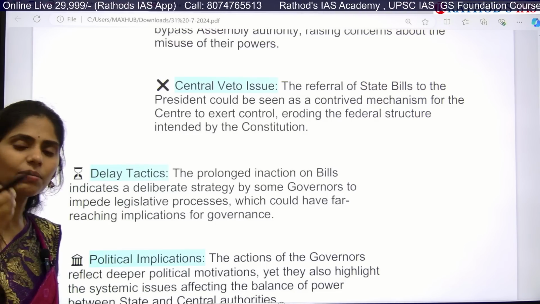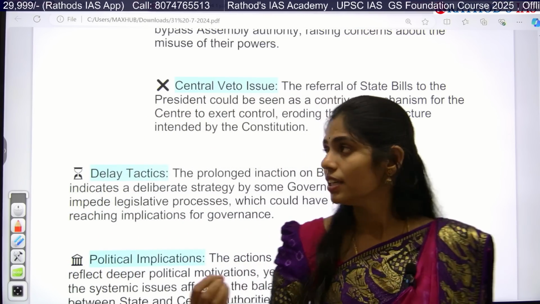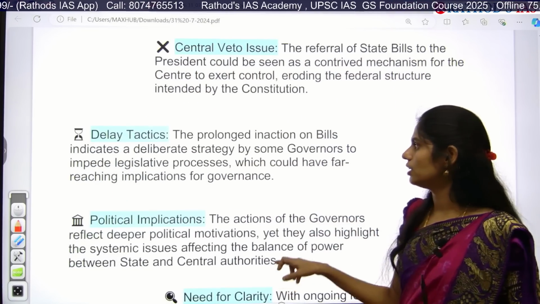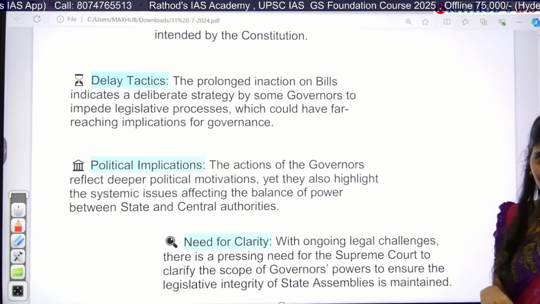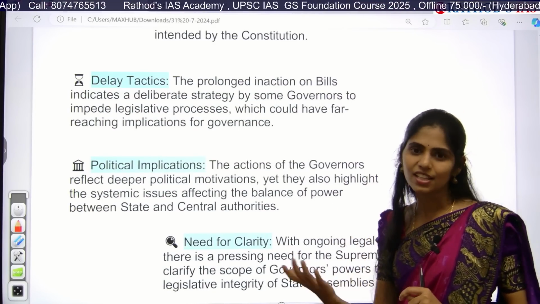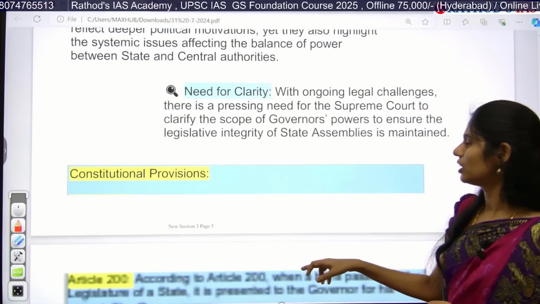If governors use this power every time, it will erode the federal structure of our constitution. And especially, governors are reserving the bills for the president because they want to delay the legislative process of the state. Okay, so those are the things which are said.